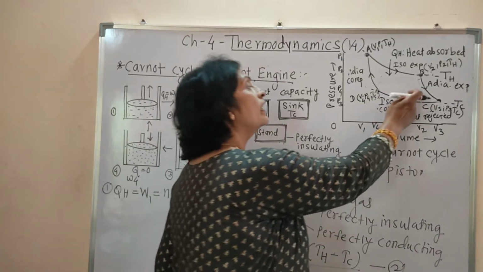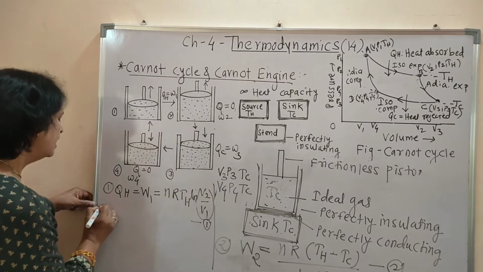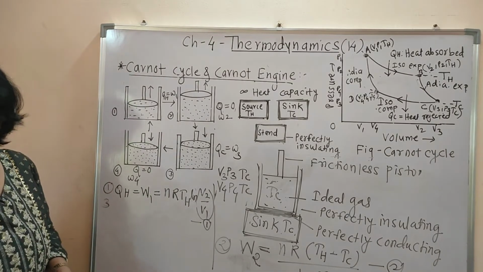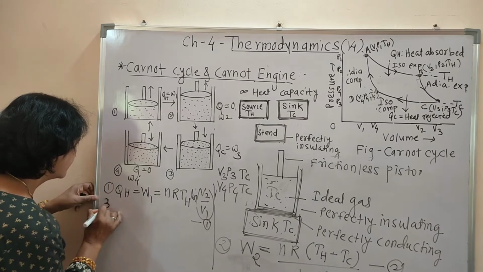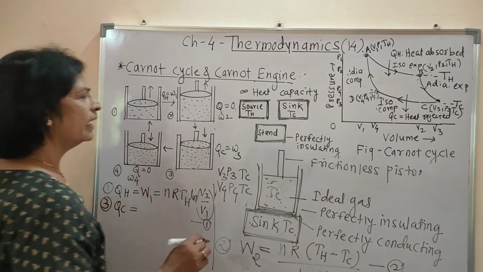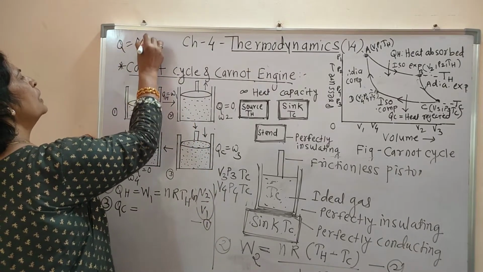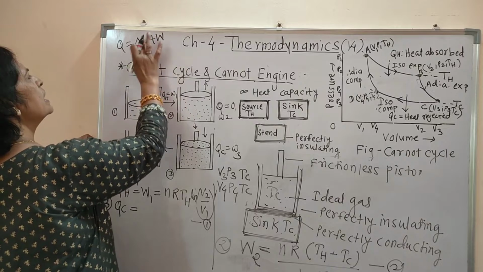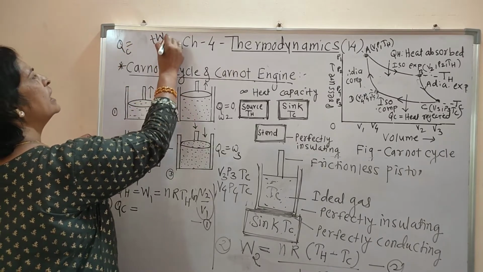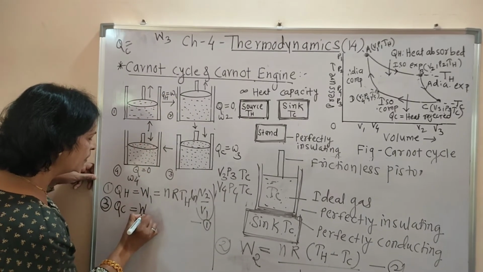Now heat is rejected in this case. QC is the heat rejected. Again Q is equal to delta U plus W, but the change in internal energy is 0 for an isothermal process. Then QC is equal to W3.